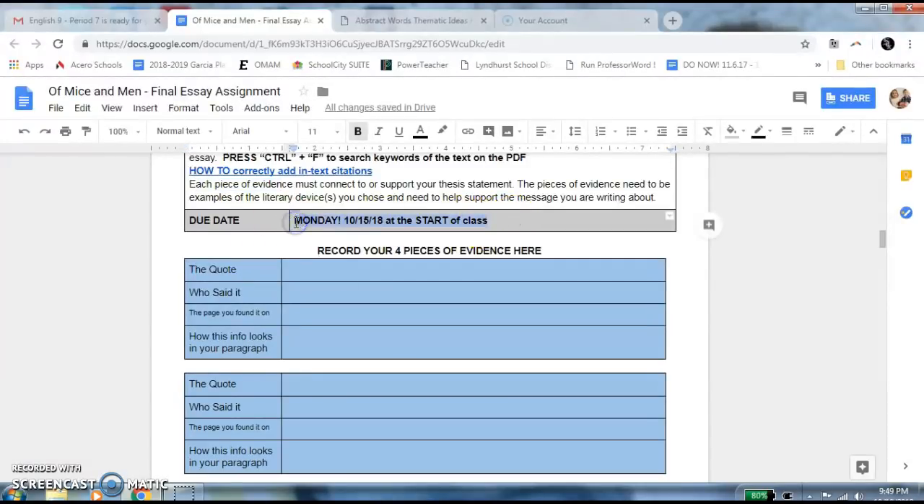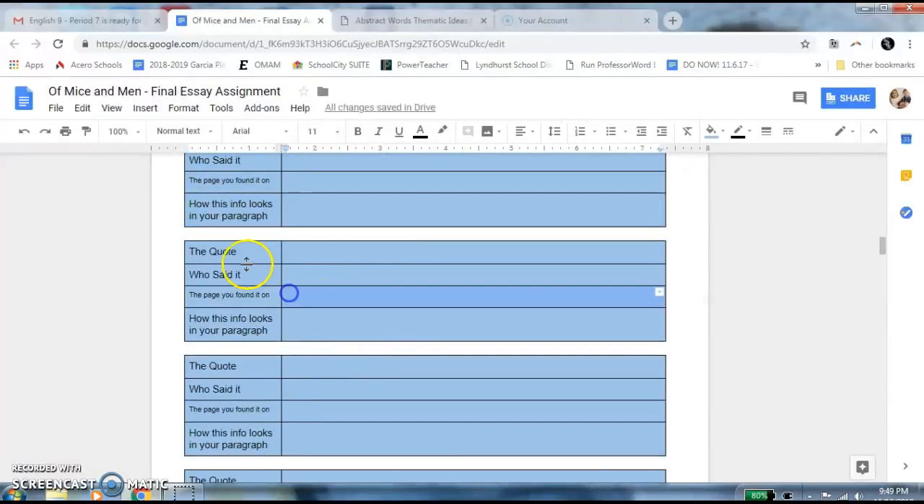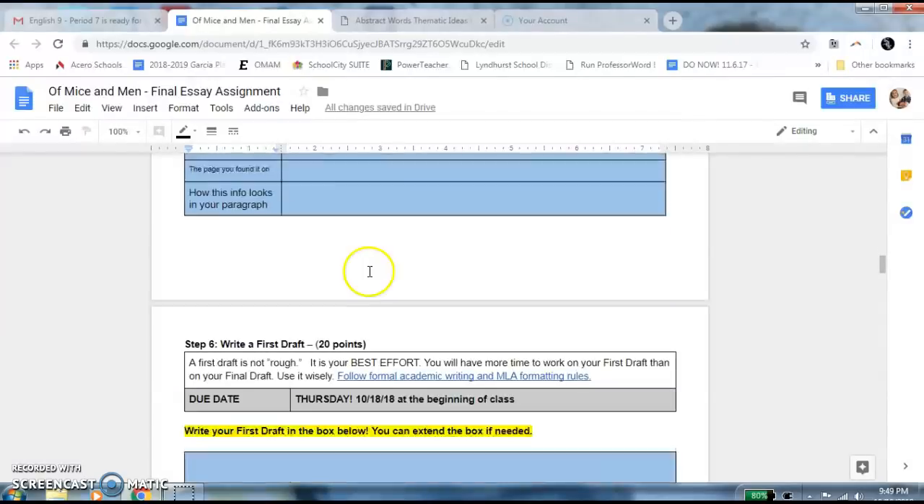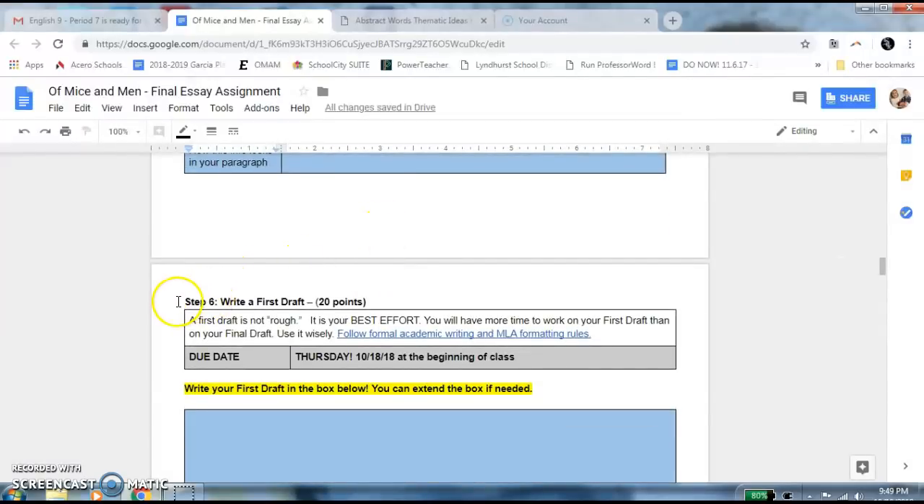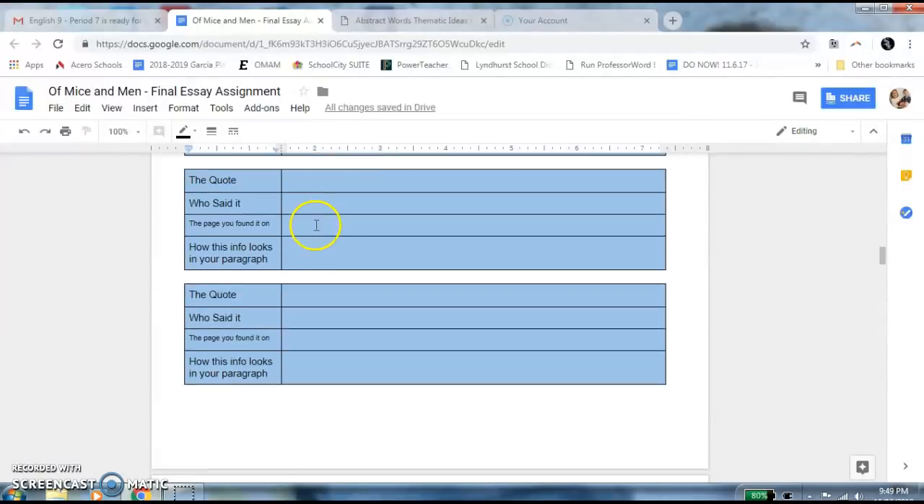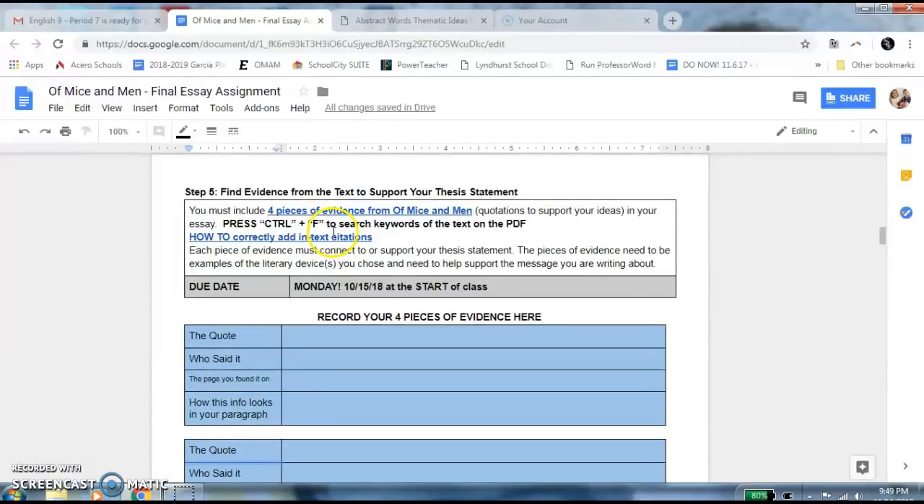These are due Monday, 10/15/18 at the start of class. You should write them right here in the blue section as well. So add those right in here just like you did during the practice in class. Okay. You have all of Friday in class to work on this, and then the weekend if you need it.